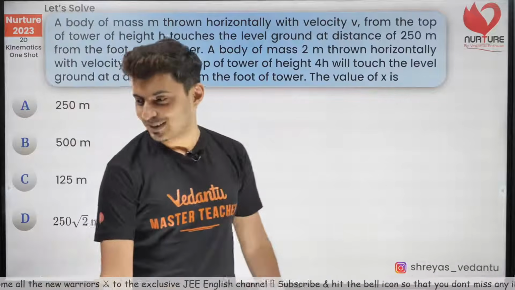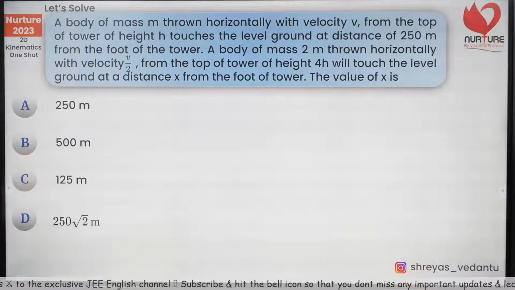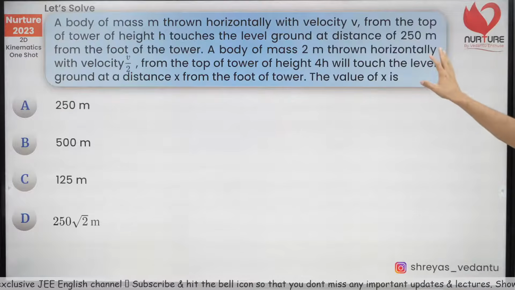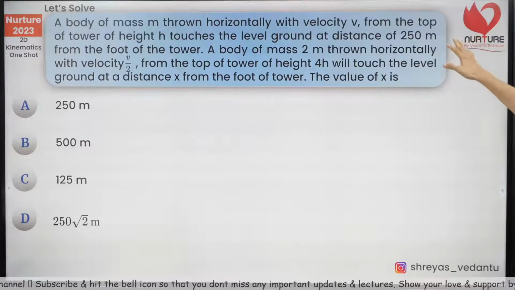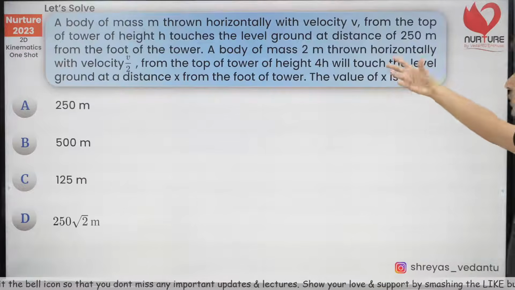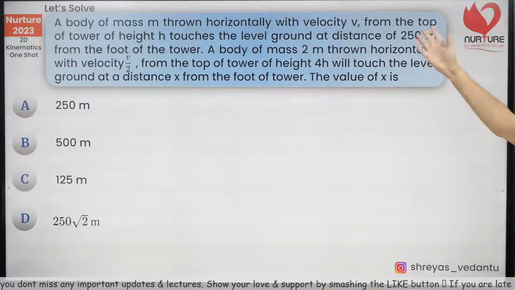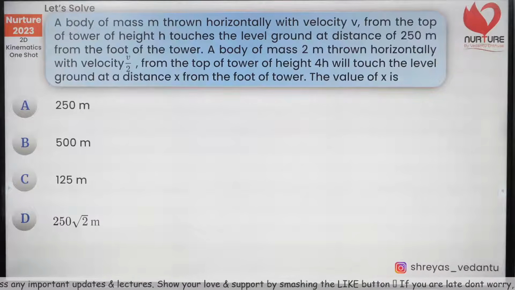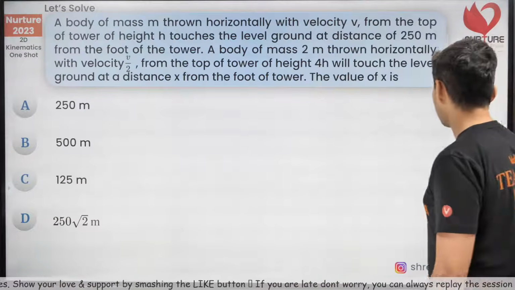Moving on to the next one. Okay. A body of mass m is thrown horizontally with some speed from the top of a tower of height h, and it touches the ground at a distance of 250 from the foot of the tower. Now another body of mass 2m is thrown with half the speed from a tower of height 4h. It will touch the ground at a distance of how much from the foot of the tower? Very interesting question, and let's try and solve this.